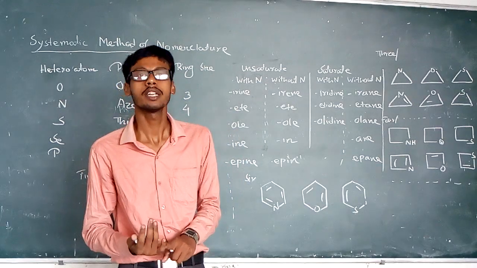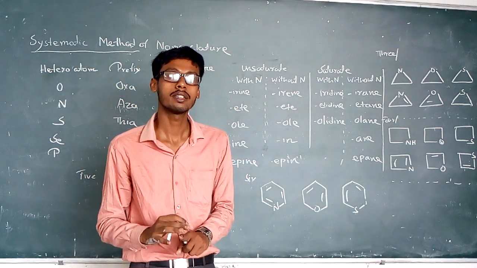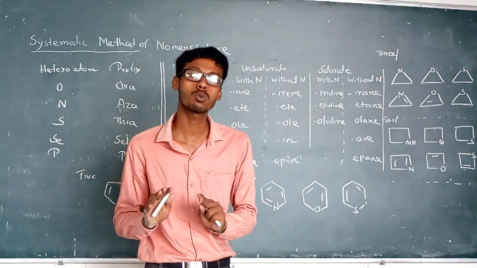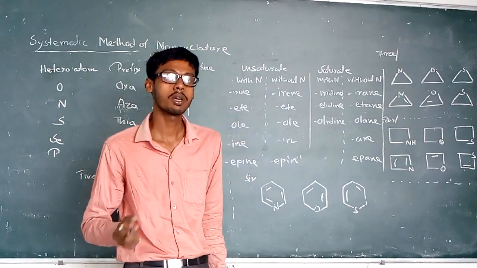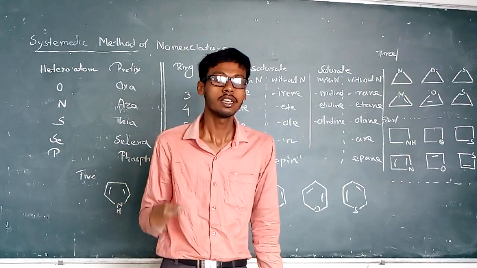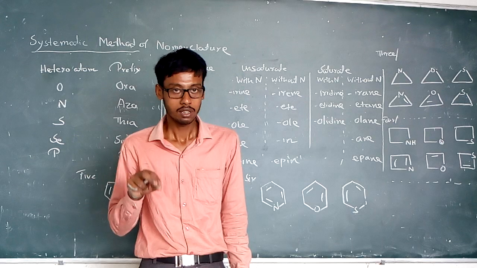Second, it must contain at least one heteroatom. In carbocyclic compounds we have seen it is only composed of carbon and hydrogen, but in the case of heterocyclic compounds, in their ring system, not a side ring, in their ring system it should contain at least one heteroatom.